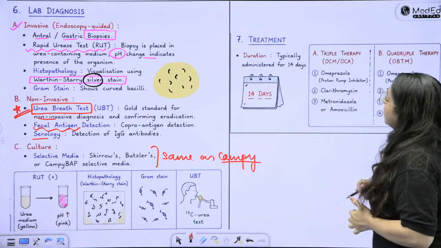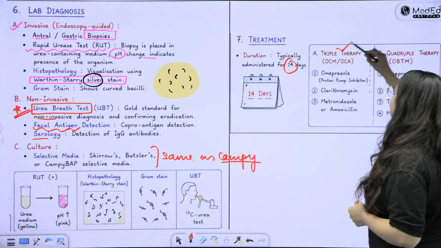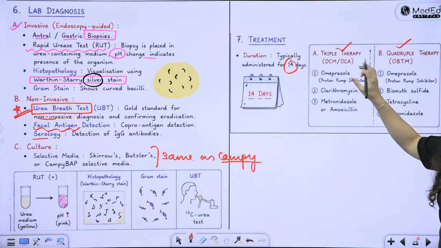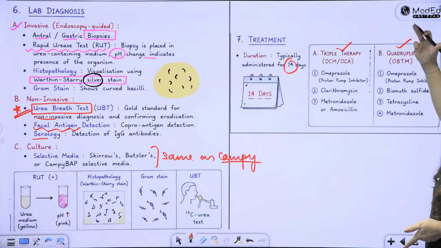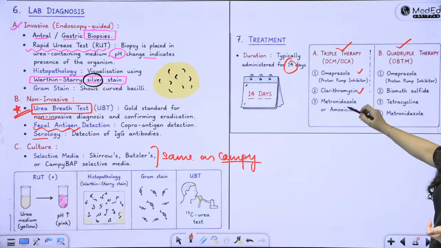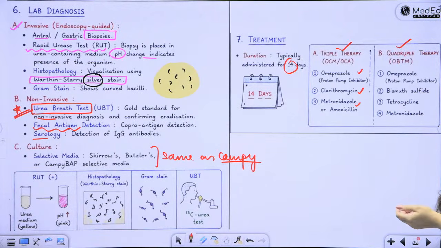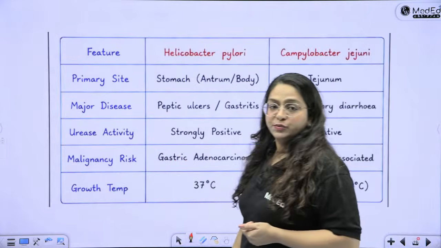Treatment is 14 days of triple therapy or quadruple therapy. Of course, you know it better from pharmacology, where you can give omeprazole, clarithromycin and metronidazole or amoxicillin. And again, you can give omeprazole, tetracycline, metronidazole and bismuth. Okay, this is the quadruple or triple therapy.